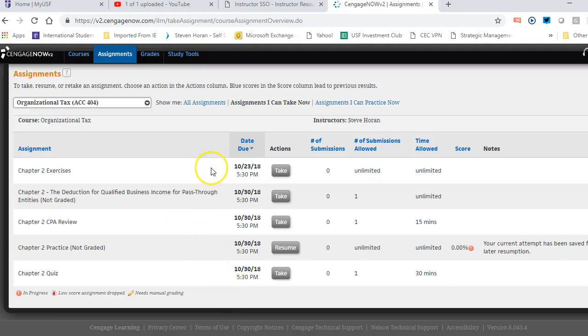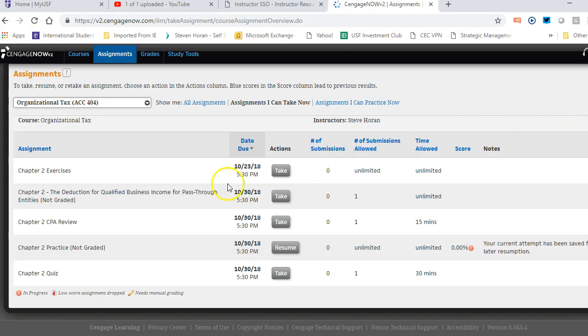Well, I wanted to show everybody a little bit of homework in Cengage, and this is how we'll work through practice problems every week. I just have the class open in Cengage under our instructor views, the student views. This is what you will see when you log in. And I just have the Chapter 2 assignments out there for you to take a look at.